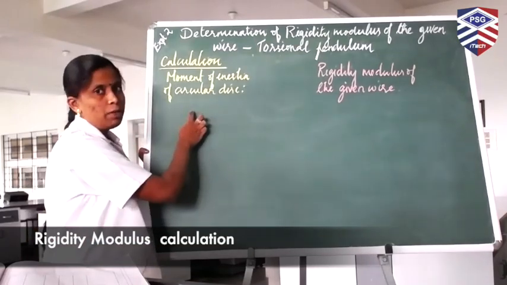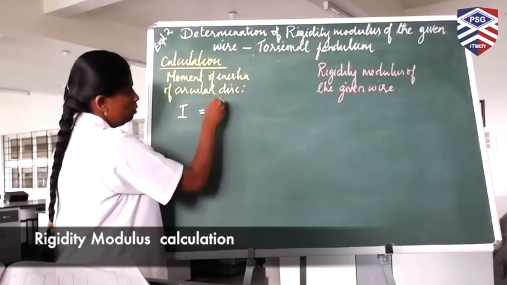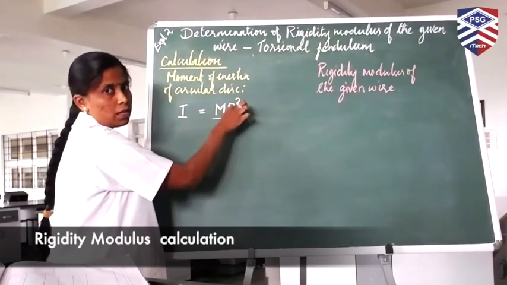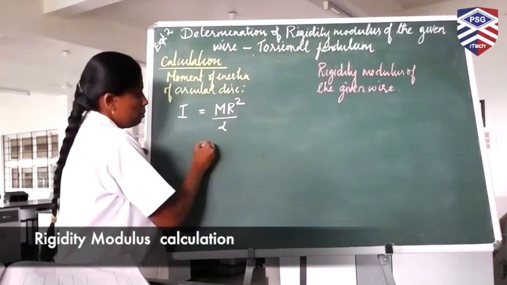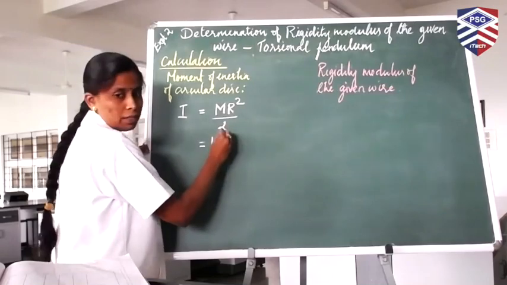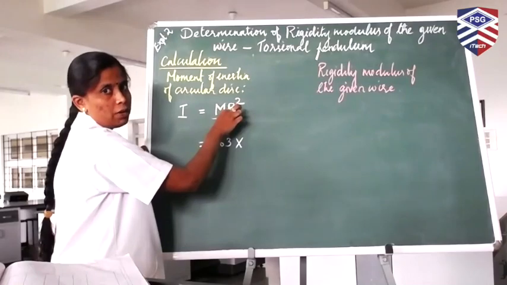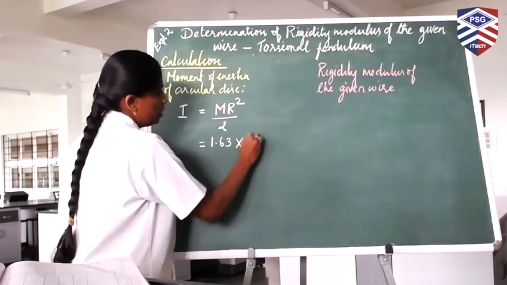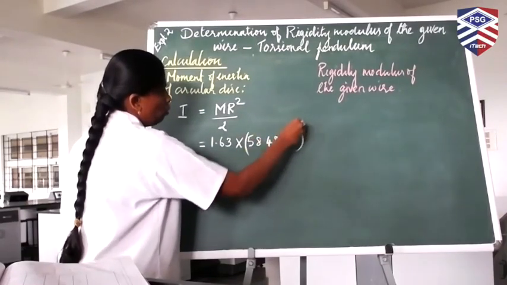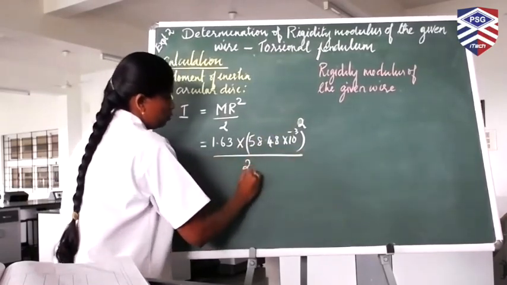The formula to calculate moment of inertia of the circular disc is I equal to m r square by 2, where m is the mass of the circular disc and r is the radius of the circular disc. The mass of the circular disc after measuring from the physical balance is given as 1.63 kilogram into the radius of the circular disc, what we have calculated from the vernier, 58.48 into 10 power minus 3, the whole square, divided by 2.